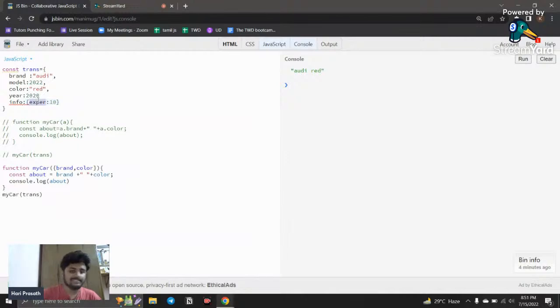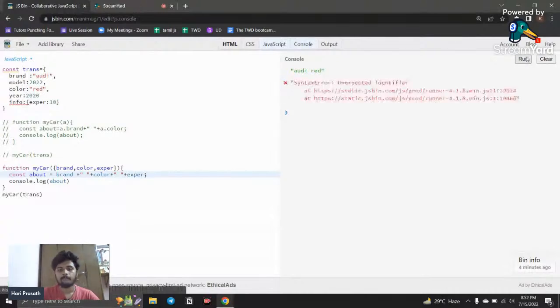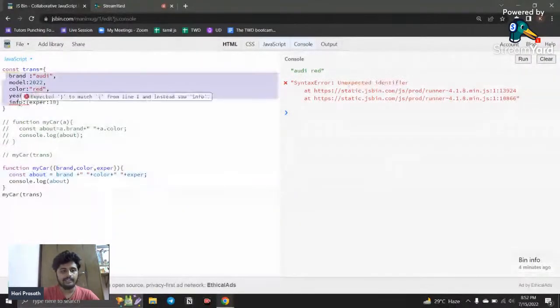So how can I access this expiry? If I simply say comma and write expire like this and use it directly, you can see an error: unexpected identifier. Why? Because it is nested, so it is not directly in the object, it is in the nested object. So for that, I want to use the nested case.